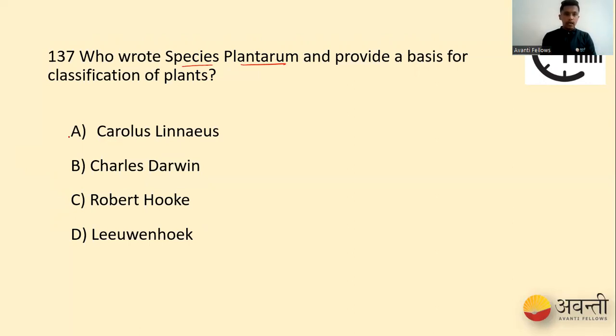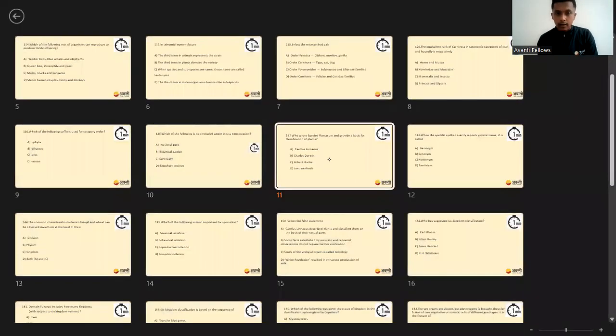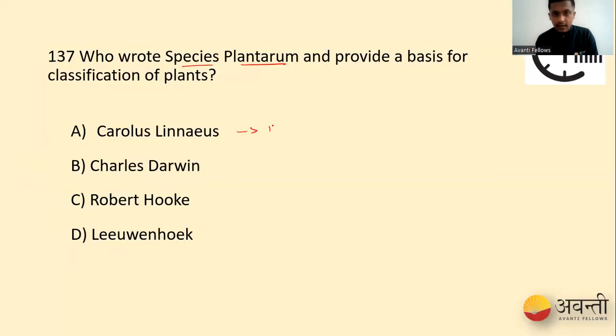He did this in 1753, and then he penned this wonderful book called Species Plantarum, where Carolus Linnaeus tried to name all the discovered plants based on his idea of binomial nomenclature, which is widely accepted today. So that became a basis of classifying plants, and also a basis of naming the plants. So our option is Carolus Linnaeus, which is option A, students.